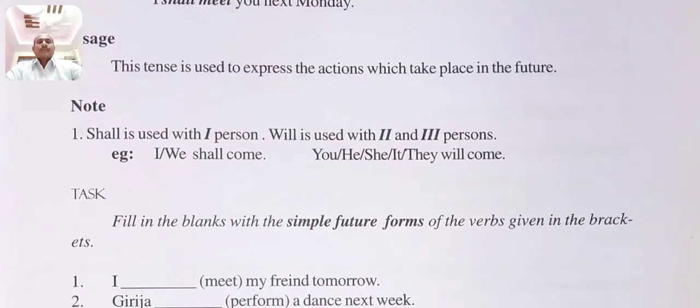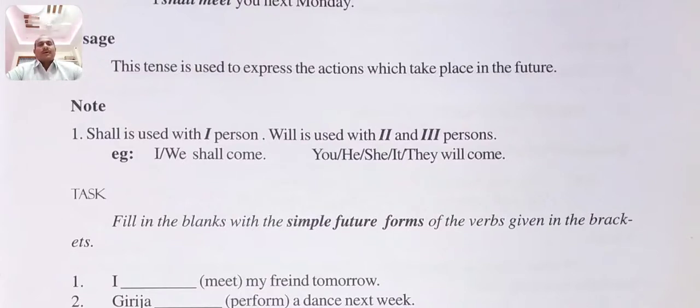Note: shall is used with the first person, will is used with the second and third persons. These are the auxiliary verbs. I, we: for example, I shall come, we shall come.